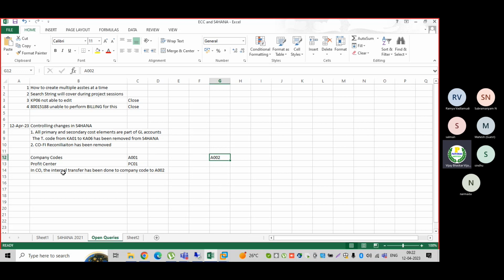In this situation, we would require a CO to FI reconciliation. What is the source document which will appear in this company code? For that purpose, we were able to do some configuration for CO to FI reconciliation. Now this concept has been completely removed in the S4 HANA system.